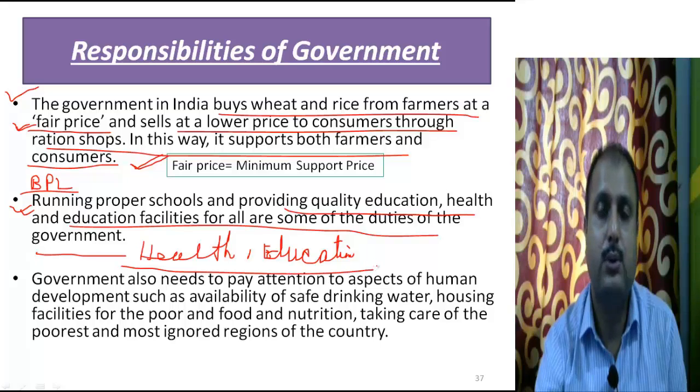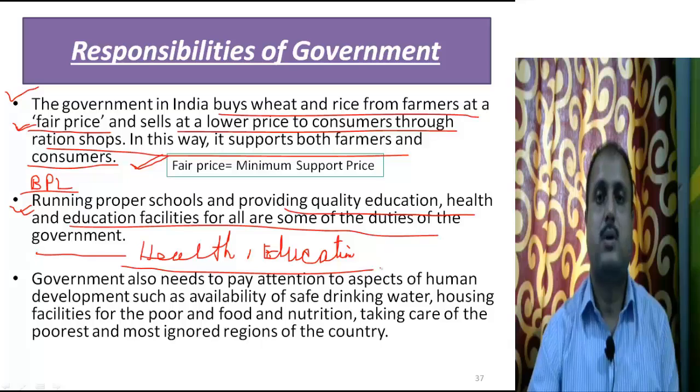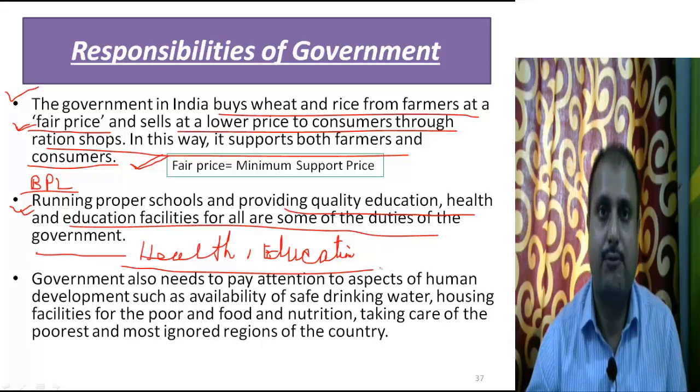Because if we don't have health, the people will die, the poor people will die. If we don't have government hospitals, then the poor people will suffer and die, because they cannot afford heavy health facilities and education. The costly education the poor people cannot afford. So it is the responsibility of the government to provide free health and education to the poor people.